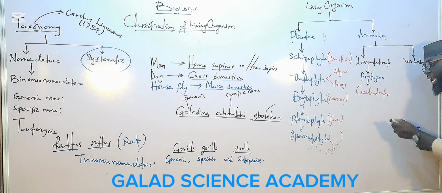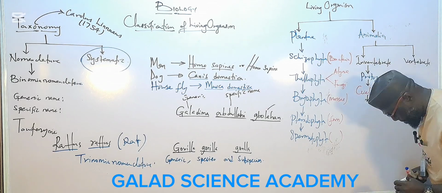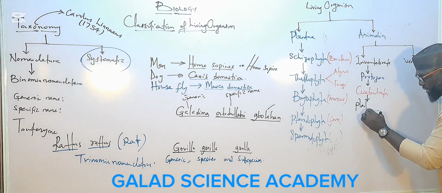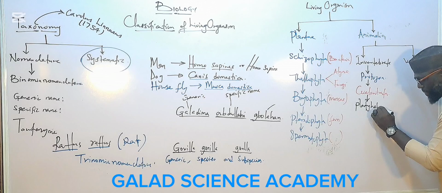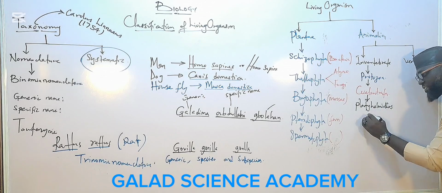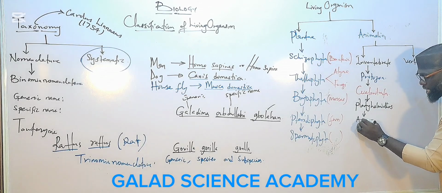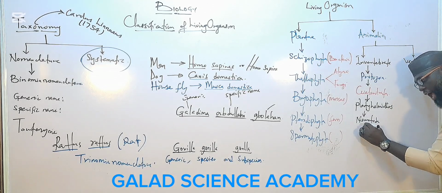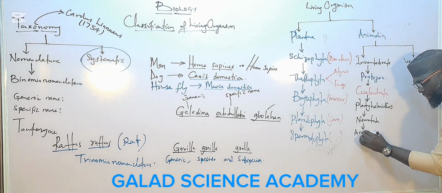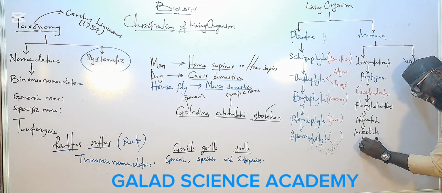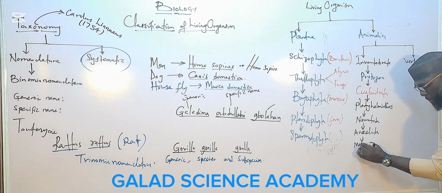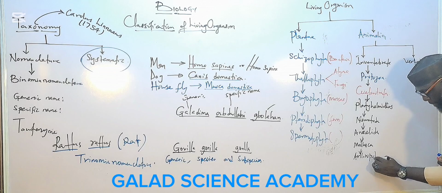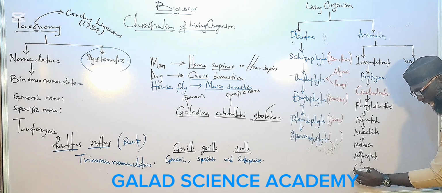After the Coelenterata, he gave us Platyhelminthes. After Platyhelminthes, he gave us Nematoda. After Nematoda, we have Annelida. After Annelida, we have Mollusca. After Mollusca, he gave us Arthropoda. After Arthropoda, he gave us Echinodermata.